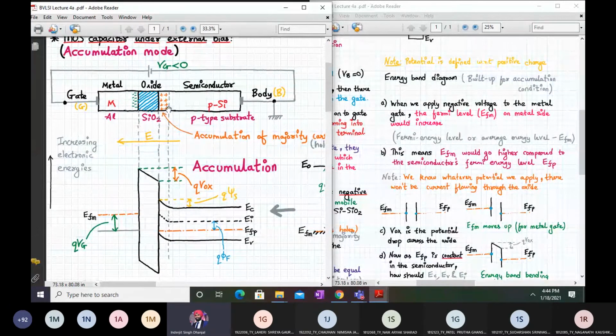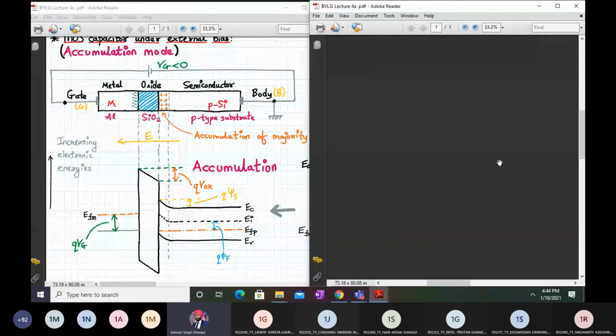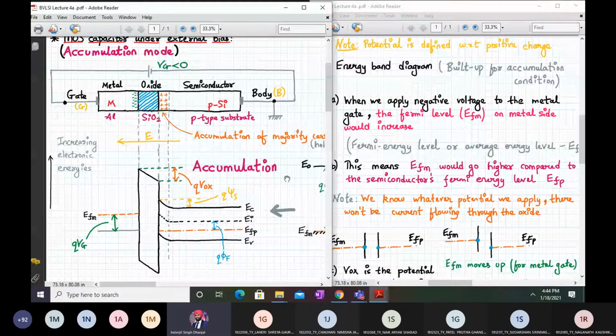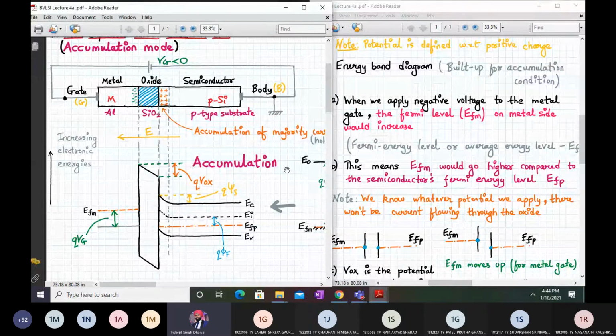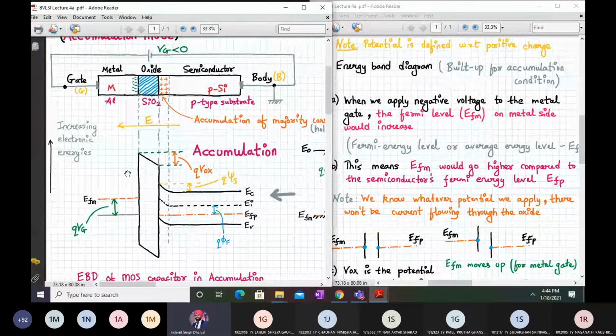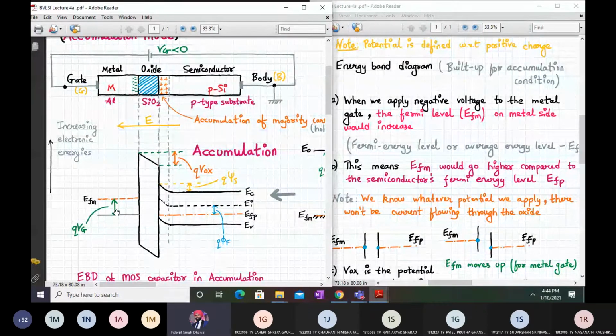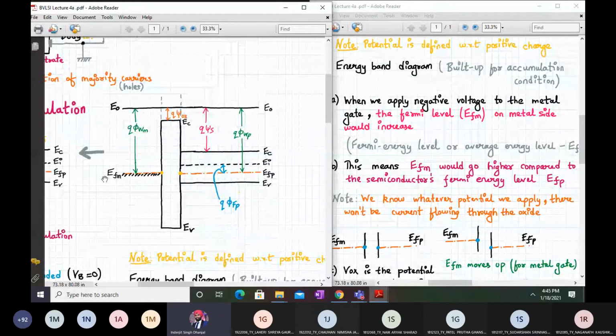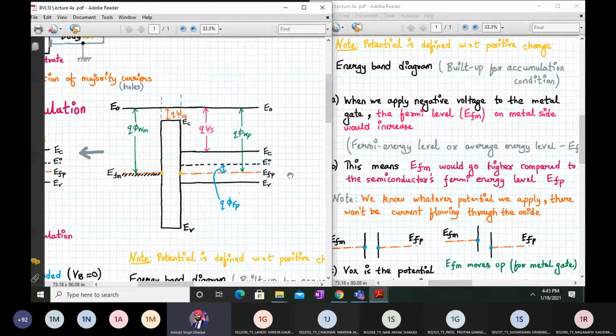Okay, now concentrate on this. Let's build up the accumulation condition. First thing first, remember very carefully: when we apply negative voltage to the metal gate, the Fermi level EFM on the metal side will increase. Let's see over here. This is the prior condition, let us say the flat band condition. Correct. So here EFM and EFP are aligned.